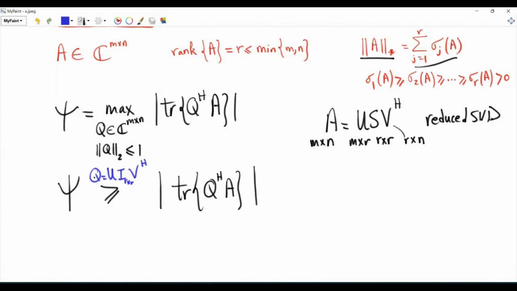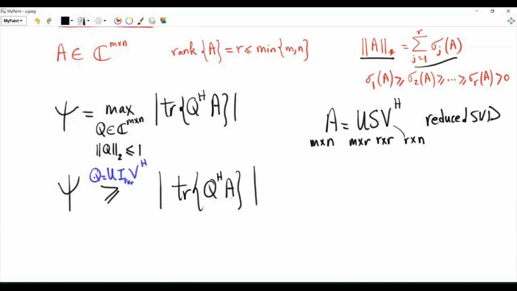This Q is feasible for our optimization problem, because in our optimization problem we have the constraint that the maximum singular value of matrix Q is less than or equal to 1. Here we choose the maximum singular value to be 1. In fact, we choose all the positive singular values to be unity. So rather than solving the maximization problem, we fix Q, but of course we need to fix a feasible Q. And then psi, because it's the maximum, is greater than or equal to the magnitude of trace Q Hermitian A.